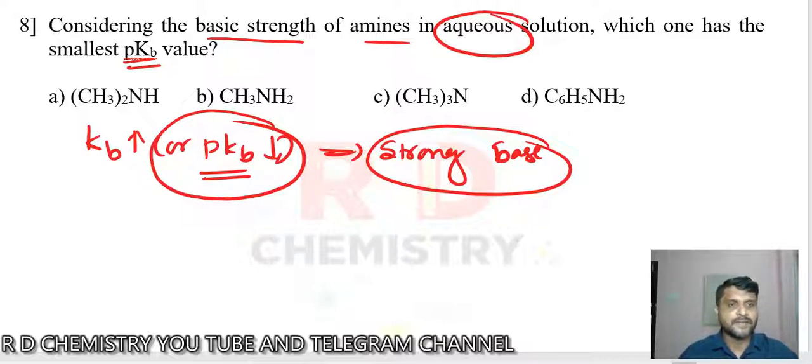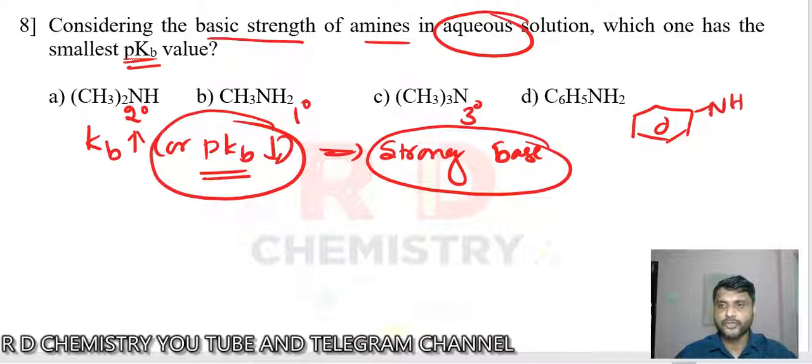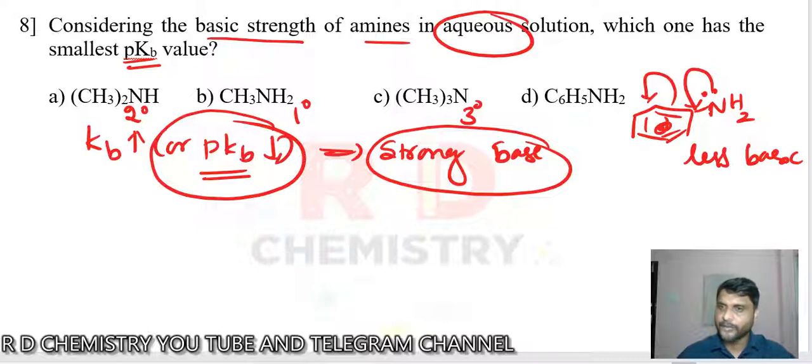So this is a secondary amine, aliphatic secondary amine. This is a primary amine. This is a tertiary amine. And this one has a benzene ring attached to the NH2. So this is aniline or benzene amine, an aromatic primary amine. Remember, whenever aromatic groups are attached to NH2, they are involved in resonance. Therefore, they are less basic in nature. So aliphatic amines are stronger bases compared to aromatic amines. Now, they have given an aqueous medium.